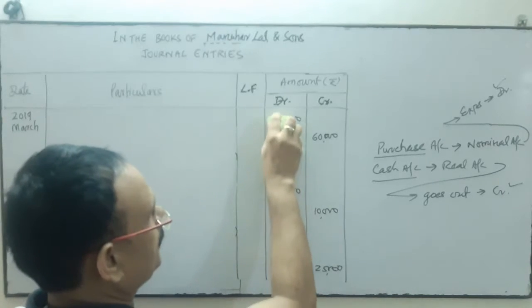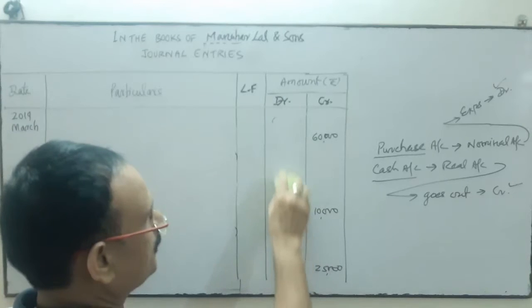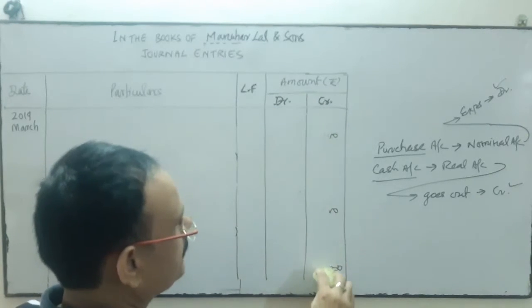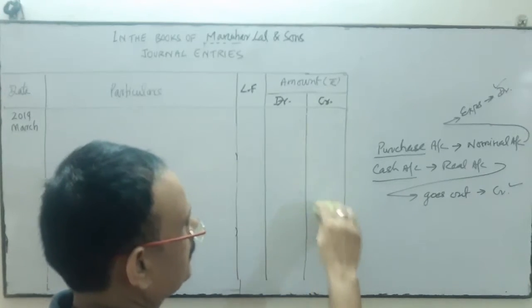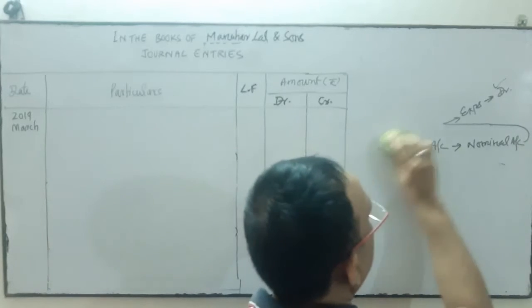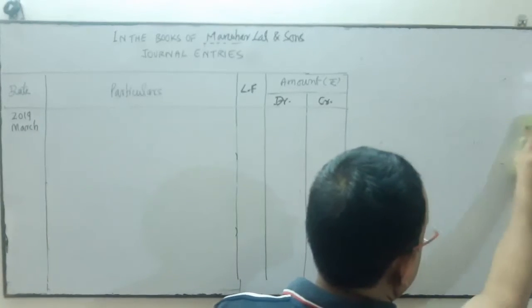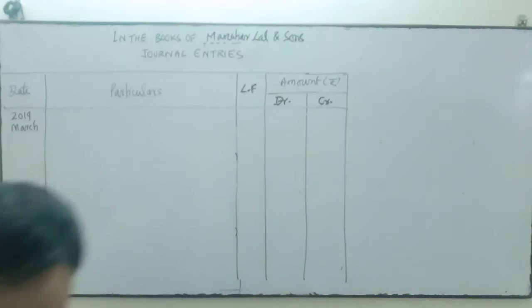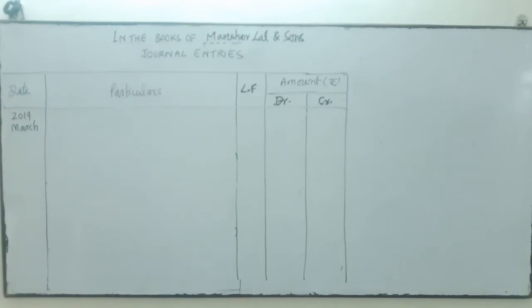Okay, I am just going to erase this one because I can write the other transactions. Now the next: bought goods from Kamlesh.